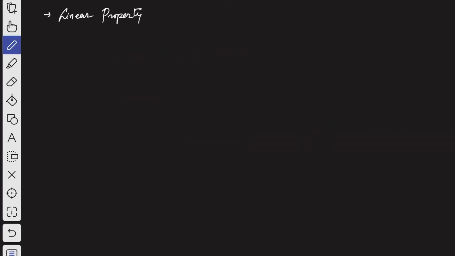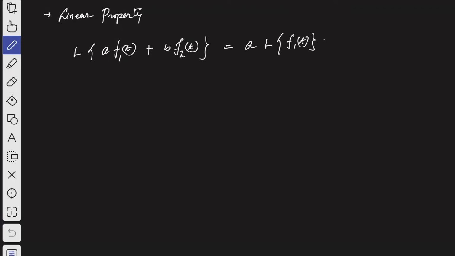The first property we are going to discuss is the linear property. That is, the Laplace transformation of a f1 of t plus b f2 of t, where a and b are constants and f1 and f2 are functions of t, is equal to a times the Laplace transformation of f1 of t, plus b times the Laplace transformation of f2 of t. So this is the linear property.